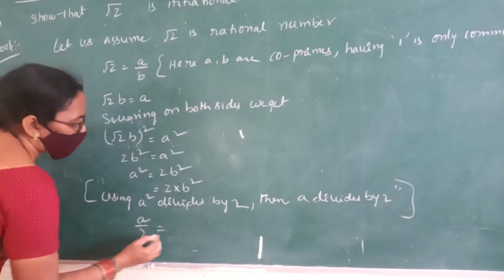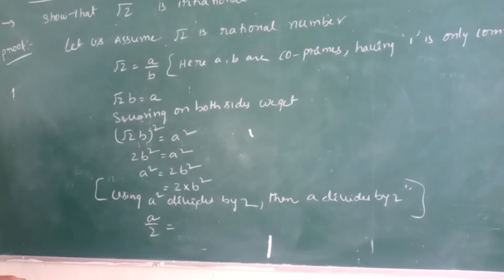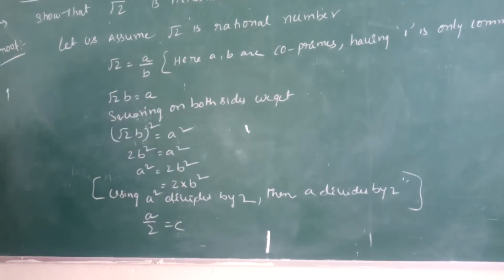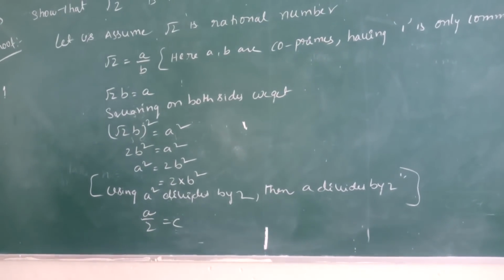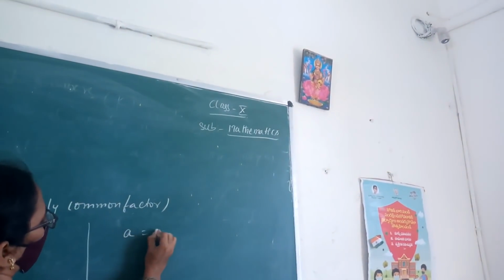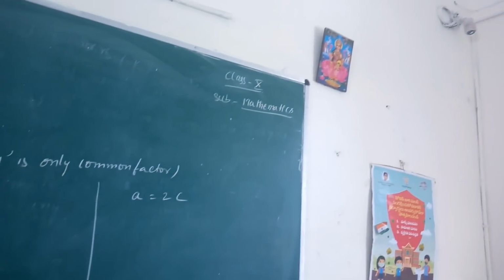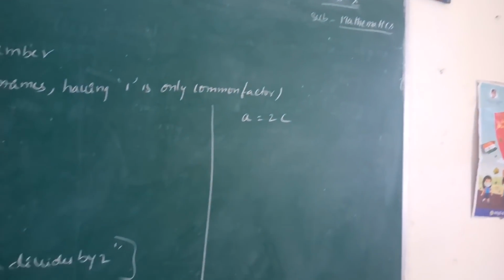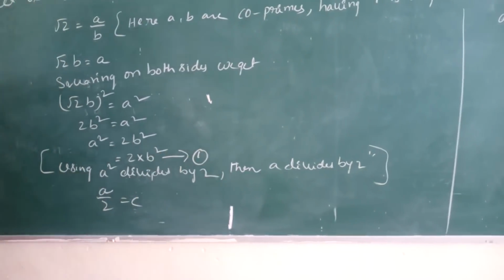That quotient we take as c. So a equal to 2c. This one we take as equation number 1.